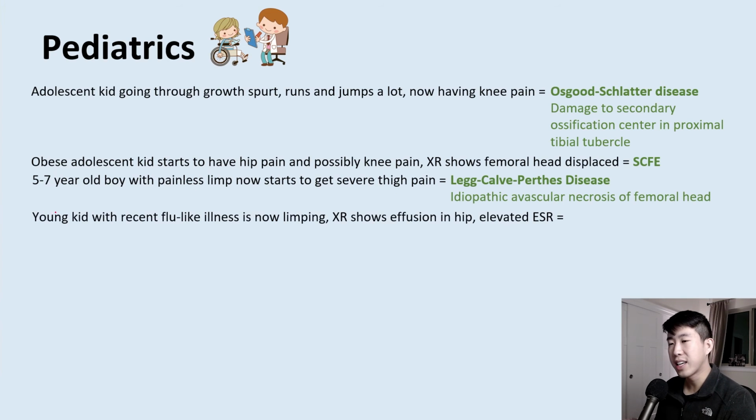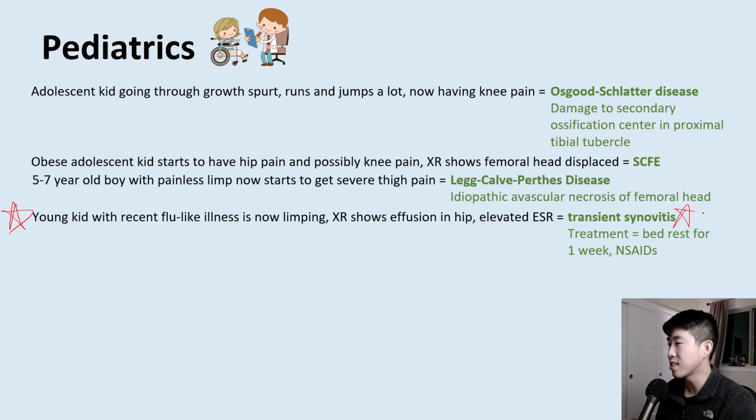What about a young kid with a recent flu-like illness who is now limping, and then you get an x-ray which shows an effusion and you also get labs that show elevated ESR? That's called transient synovitis. This is very high yield because it's very common. The treatment is bed rest and NSAIDs.